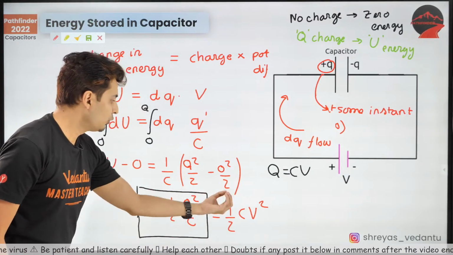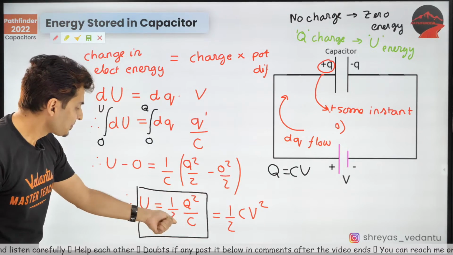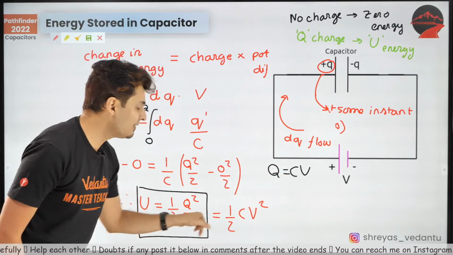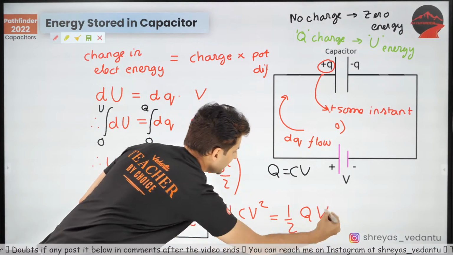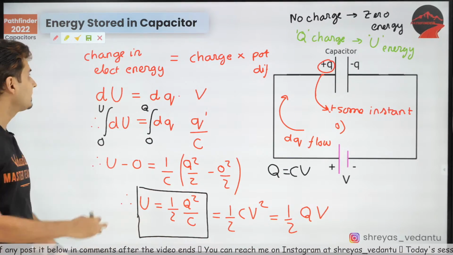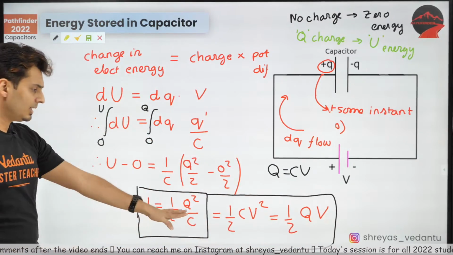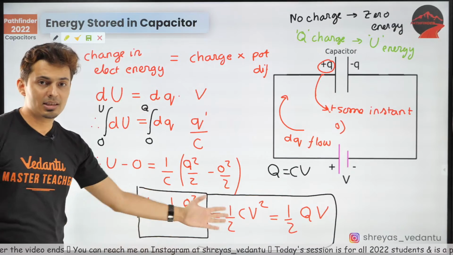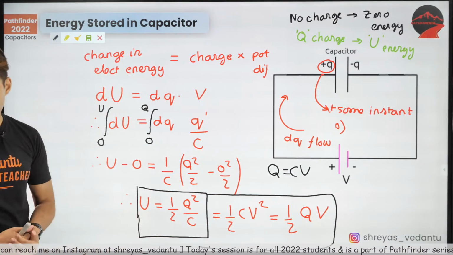You can put V is equal to Q by C, or C is equal to Q by V, and you will see it will also be equal to half times QV. Look at that. All these three are equivalent forms. None of them are different. Depending on which type of problem is given, and what is given, you will use the correct formula.